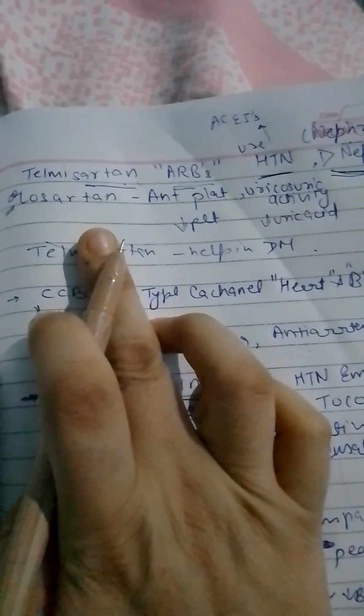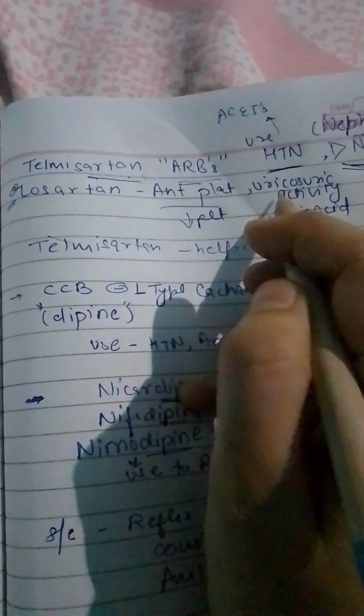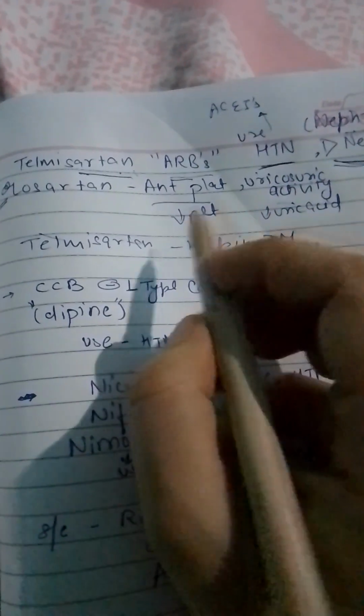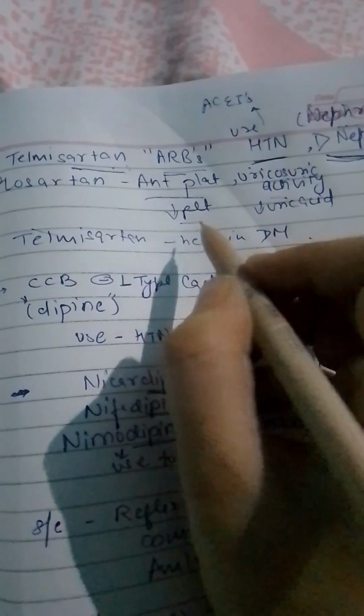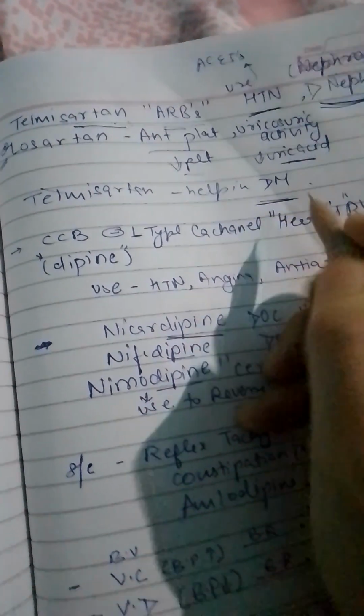Then another drug, that is losartan. The losartan can show antiplatelet effect and uricosuric activity. That means it can decrease the platelet, and it can decrease the uric acid. They can ask this one also. Then comes telmisartan. The telmisartan is actually helpful in case of diabetes mellitus.